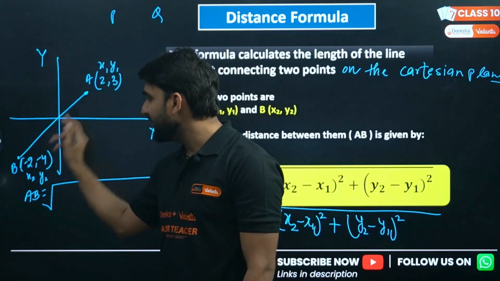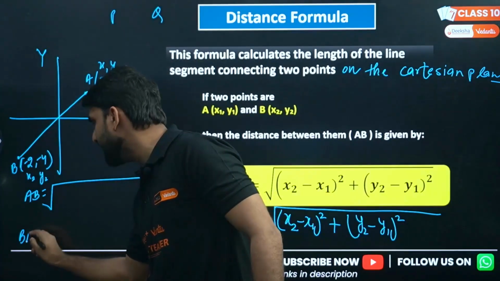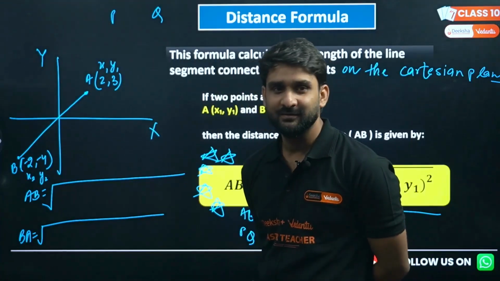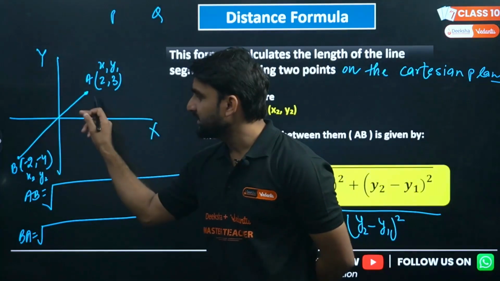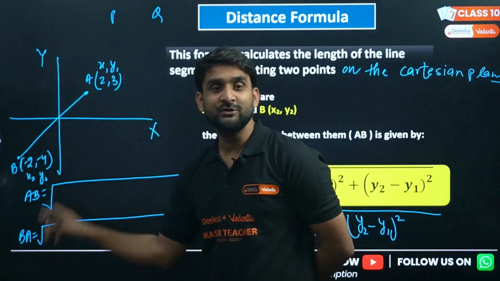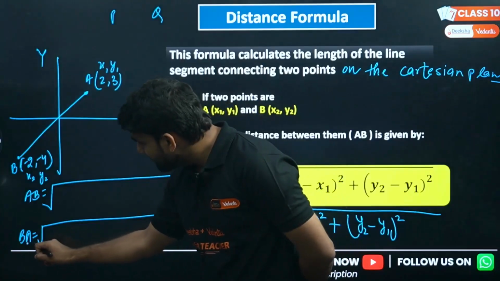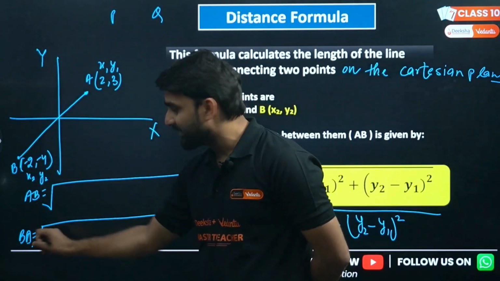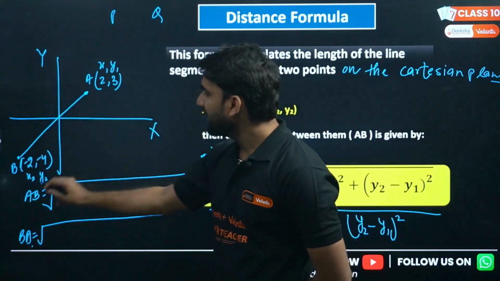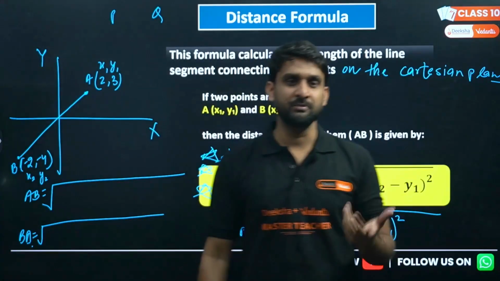If I'm calling this AB, some of you can also call it BA. Yes, we can also call it BA. So if you are calling the line joining A and B as BA, which coordinates will be x2, y2? Now A will be x2, y2, because A is coming after B here, and B is in the first position, so B will be x1, y1. This is the way you can proceed.